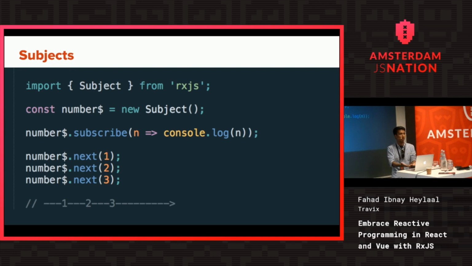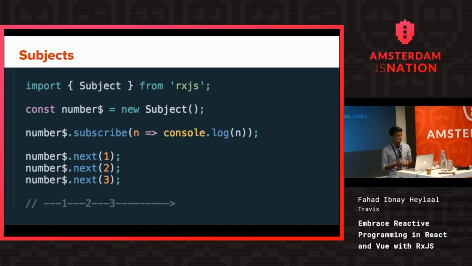But that's not all, because subject is an implementation of both observable and observer. So it has the method of observable, which is .subscribe, and it also has all the methods of observer, which are next, complete, and error. Here you can see, once I have defined my subject and subscribed to it, I am emitting new values. Once I call these, it will trigger 3 times. Then I can see in my stream that it's 1, 2, 3, and since I'm not completing it, it just keeps on going. Whenever there's a new value, it will be logged. So that's subject for you.